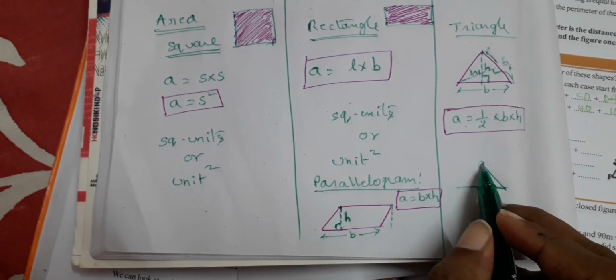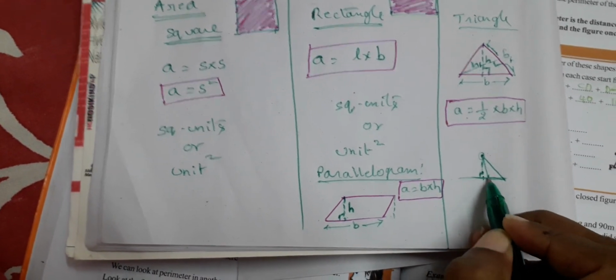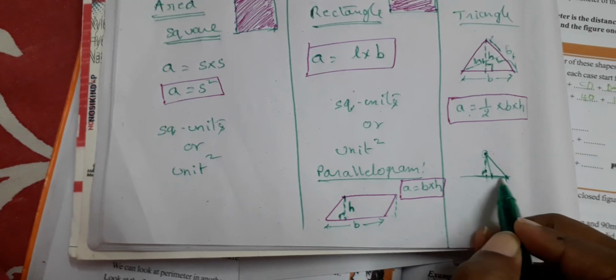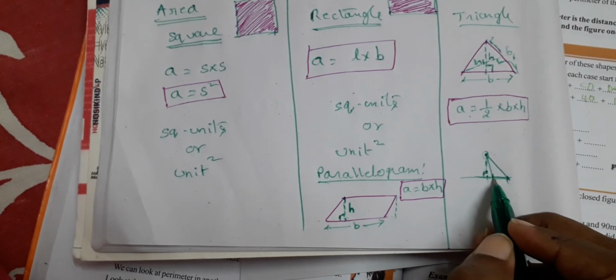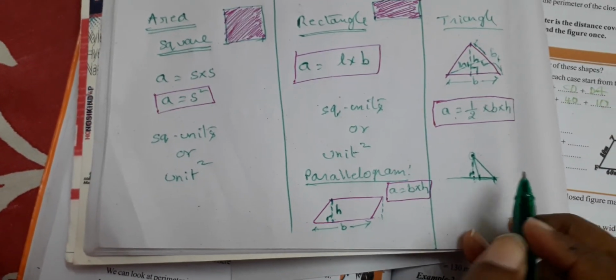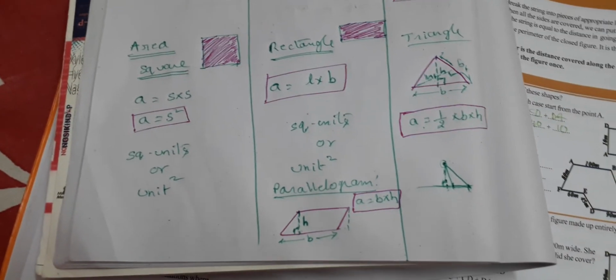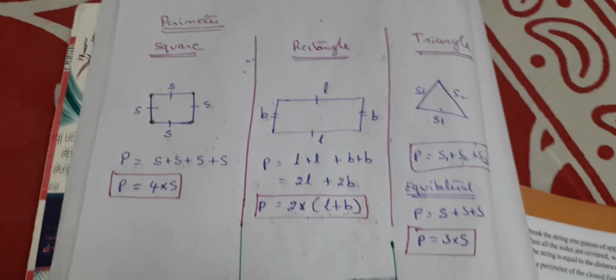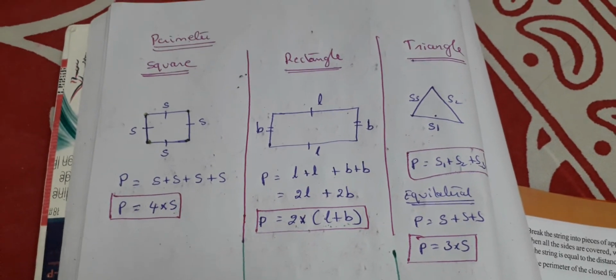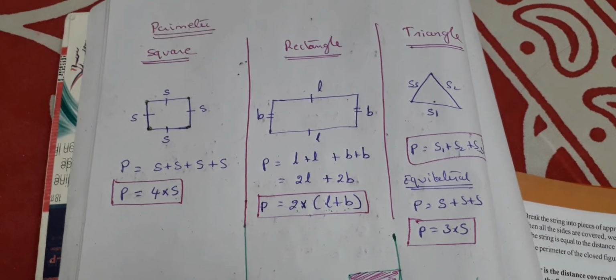Then the altitude will be this only, the base is this only. Don't extend, don't take the whole base. This is the altitude and this is the base. Please, that is very, very important when you learn the concepts. Take a screenshot of this so that it helps you in filling the table as well as the area part.